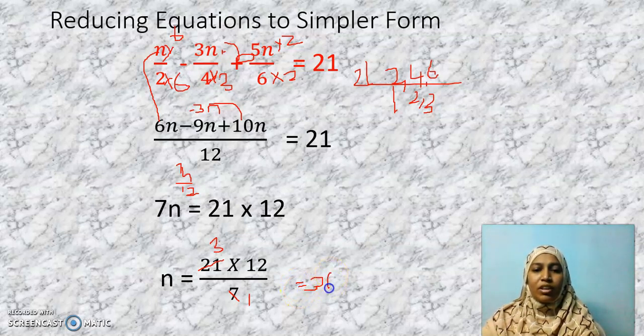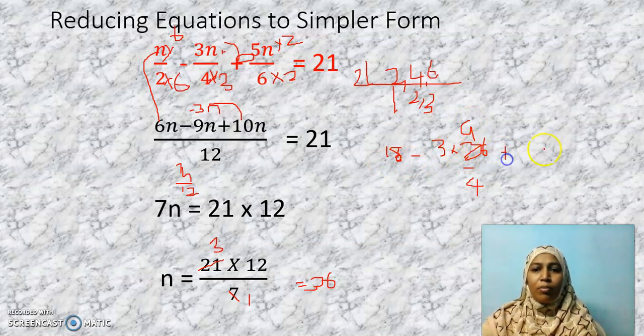Is it clear, my dear children? Here you should check whether our answer is right or wrong. What is the answer we have got? 36. What is 36 by 2? What is LHS there? We have n by 2. So 36 by 2, 18. Isn't it? Then minus 3 into 36 divided by 4. If I cancel it by 4, I will get 9 4s are 36. So we will get 18 minus 27.